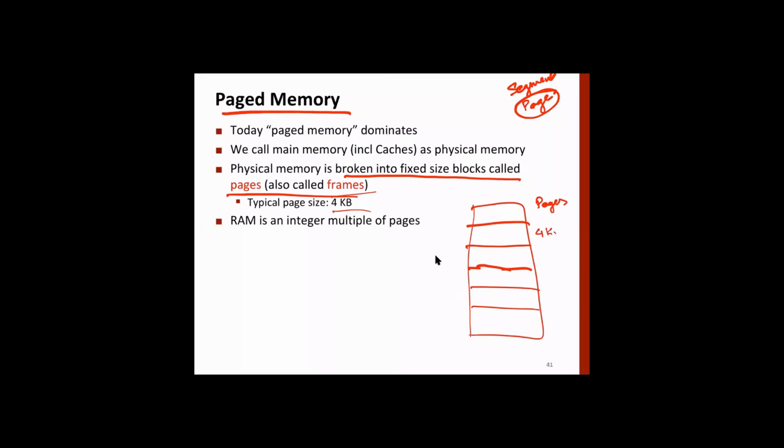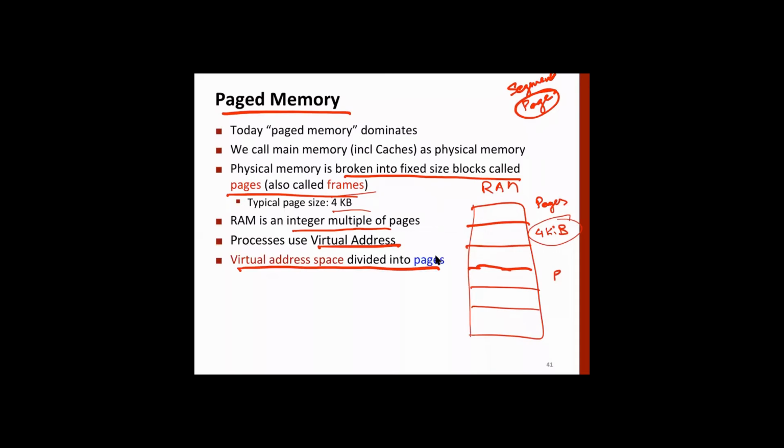And the RAM is an integer multiple of pages. So if it's 4 KB pages, the RAM is nothing but a multiple of this. And processors, as you know, use virtual addresses. So we have said physical address space is divided into pages. Similarly, we can divide the virtual address into pages. So we can have this kind of thing, the virtual page number and offset.